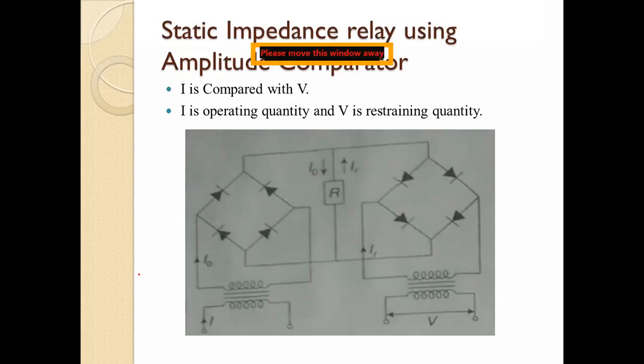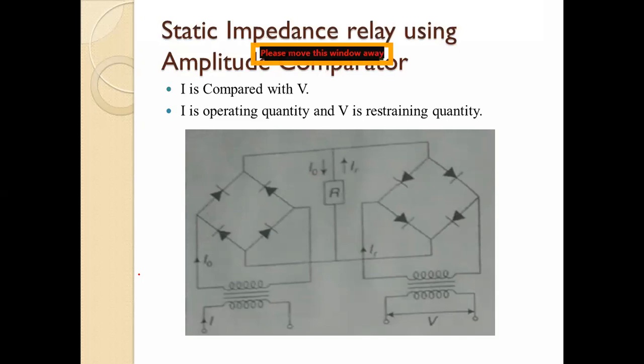This is for electromechanical relays, but here we use these as quantities: operating quantity and restraining quantity, that is I and V. Here we are comparing these two quantities.